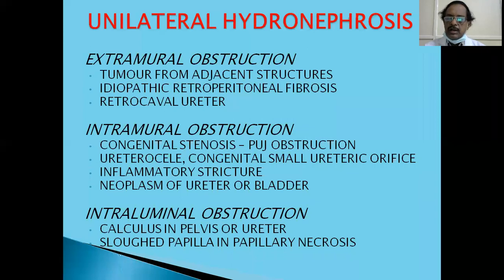Likewise, a small ureteric orifice also leads to hydronephrosis. And inflammatory stricture, like tuberculosis of the ureter, causes a lot of fibrosis and causes stricture. This is very important, a very common presentation in genitourinary tuberculosis earlier: hydronephrosis due to tuberculosis of the ureter. And this fibrosis is going to increase on treatment.